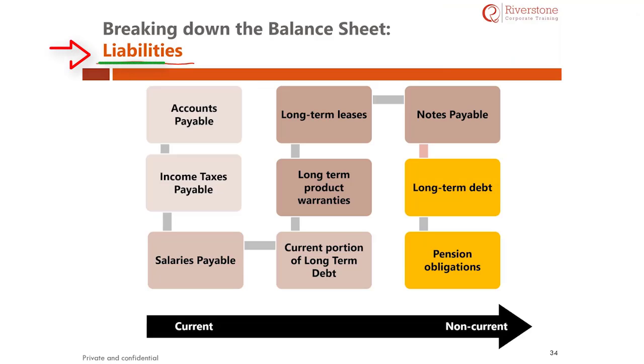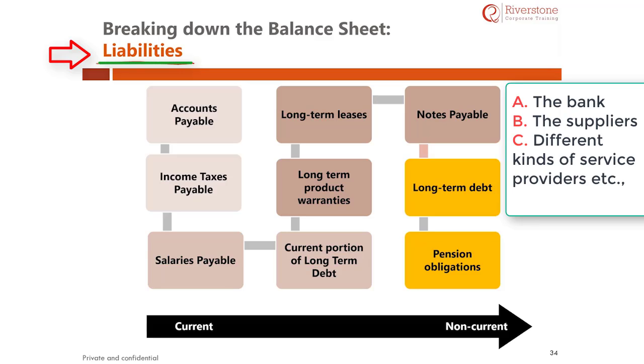What are liabilities? Liabilities are basically the obligations of the company, which it should pay soon or on a long-term basis. These are the various amounts due to institutions, corporates, or people outside the company, which include the bank, the suppliers, different kinds of service providers, etc.